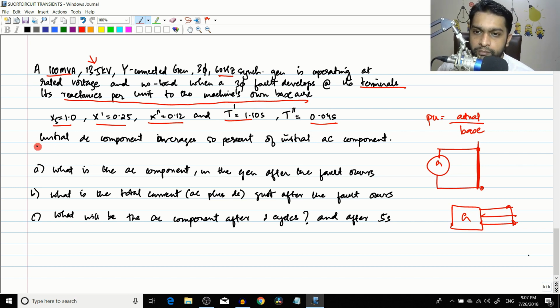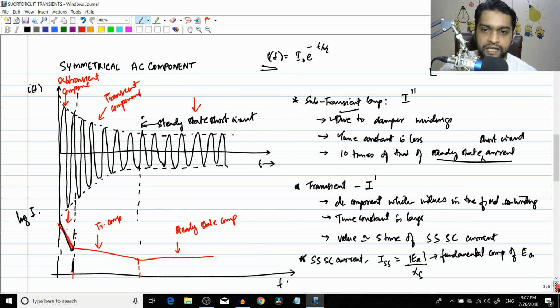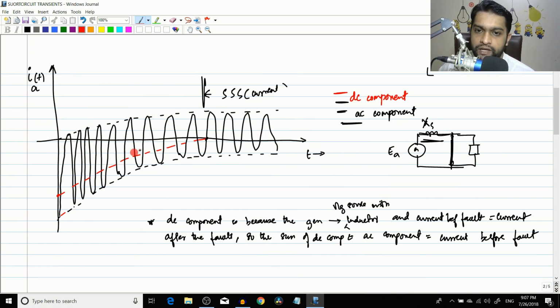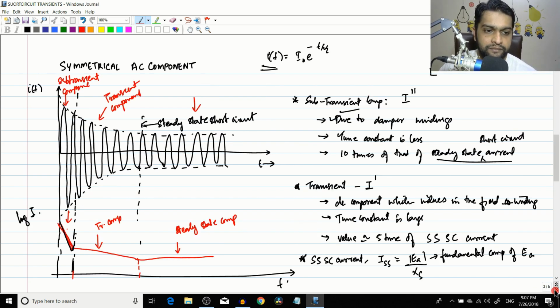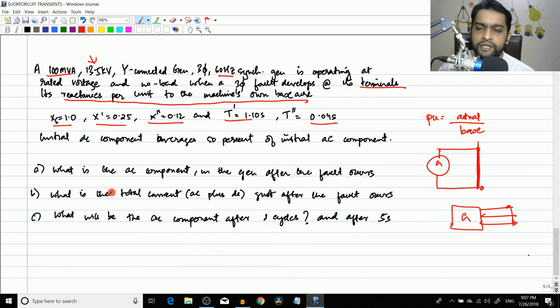Another piece of information is that the initial DC component averages 50% of the initial AC component. I told you initially there is a DC component also like this. So they are telling that the average value of this DC component is 50% of the AC component. Okay, so this is what they have given in the question.